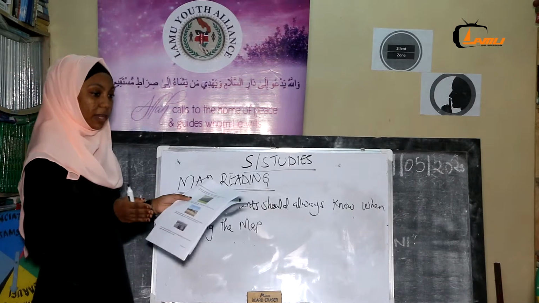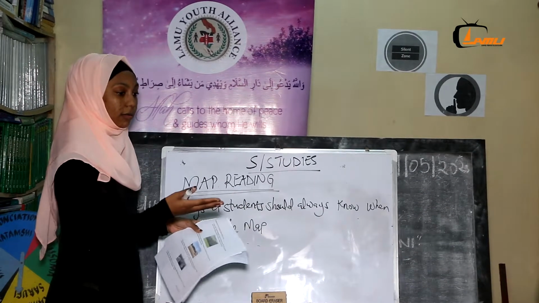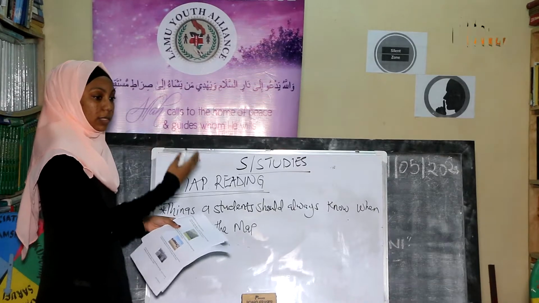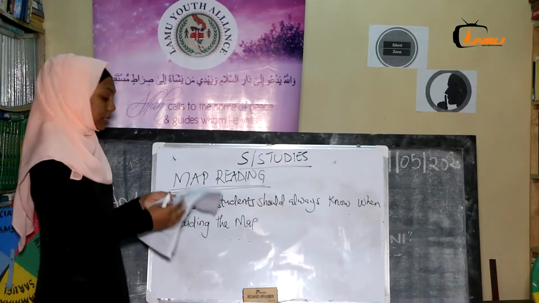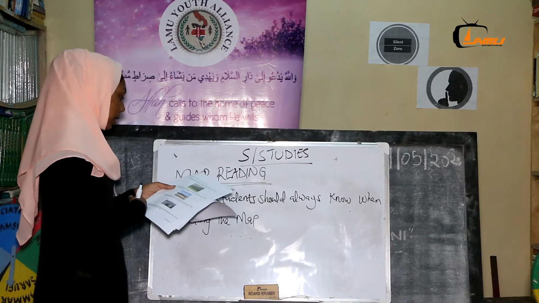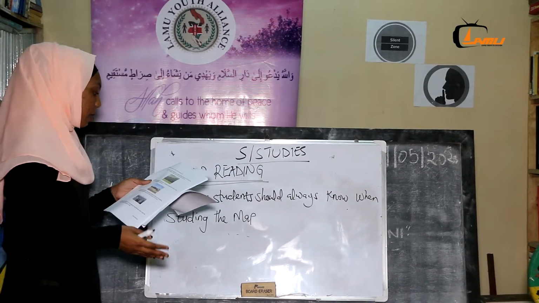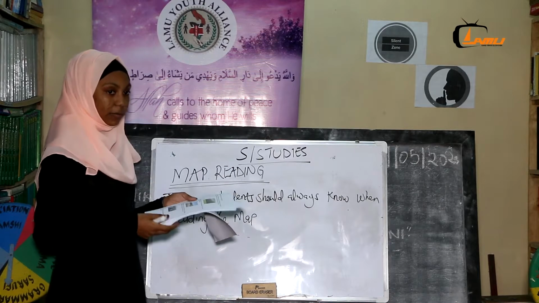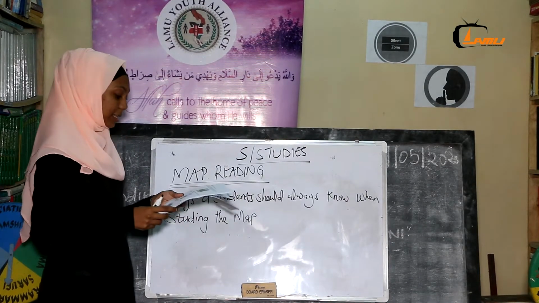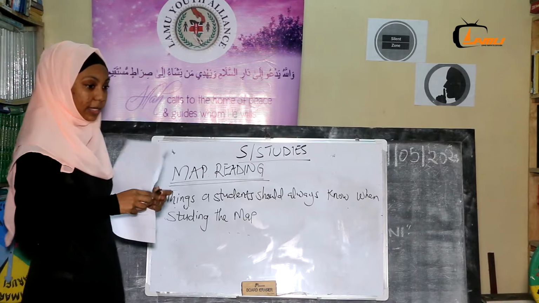In the map you are given, maybe a county, a village, whatever, so you should know what is a village, what is a town, and what is a city. A village is a small settlement, while a town is a medium-sized settlement. Again, we have the city. These are large settlements, like in Kenya, we have Nairobi city.